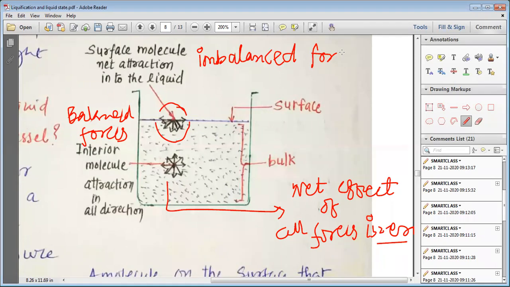The forces are not balanced. I hope you understand that the molecule present on the surface does not have balanced forces, whereas the molecule present in the bulk has balanced forces and overall forces are zero.